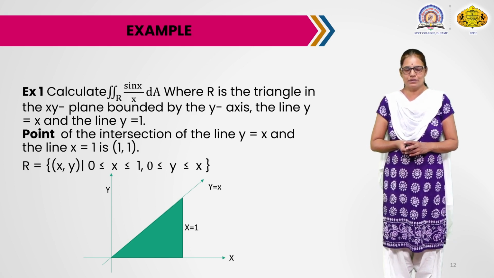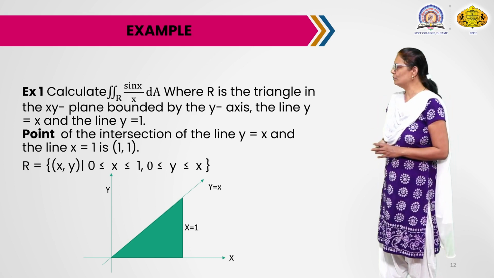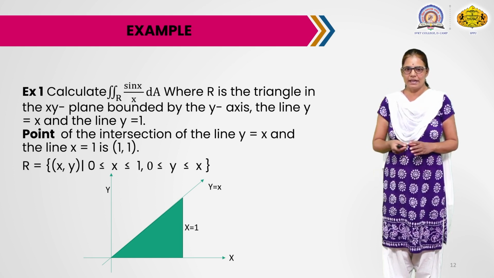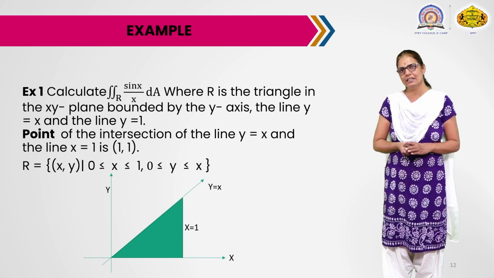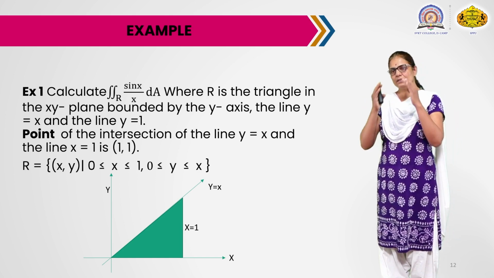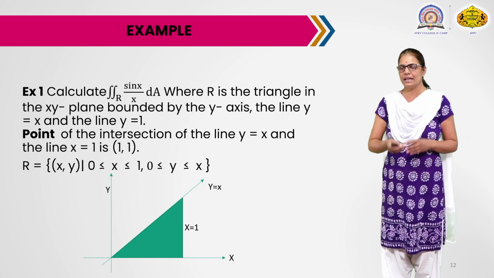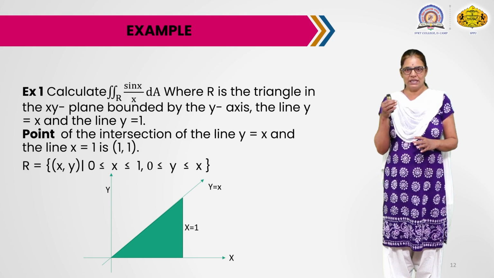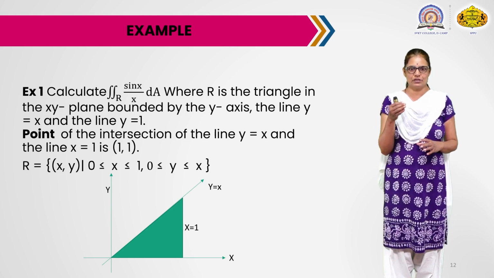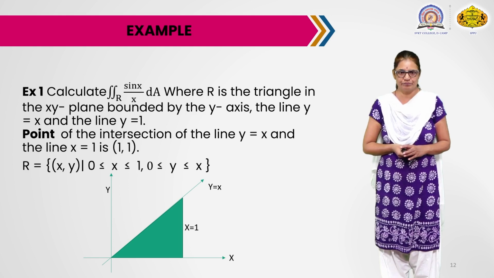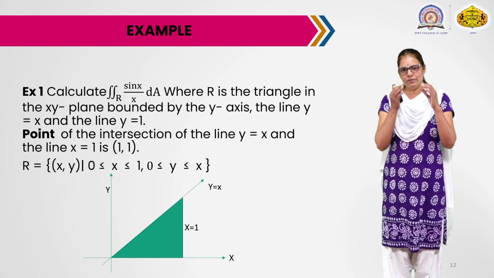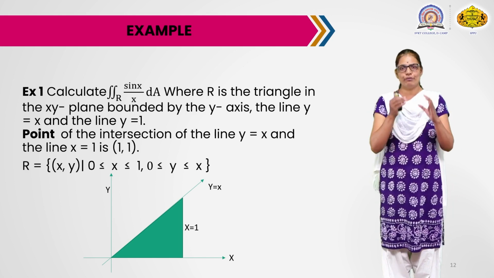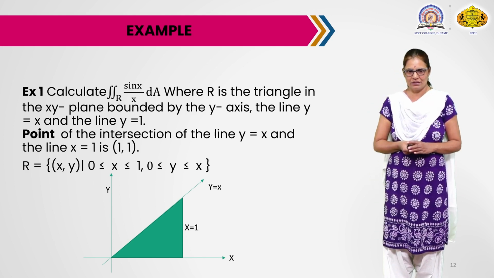Second we consider the line y equals x, and third we consider y equals 1. The first line is x equals 0, for the second draw the line y equals x, which bisects the first and third quadrant, and then draw the line y equals 1. After drawing these 3 lines, we get the region of integration which is a triangle as shown in the figure. Since these straight lines are very simple, the next important step is to find the points of intersection.